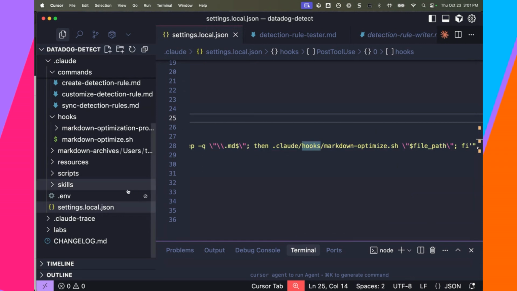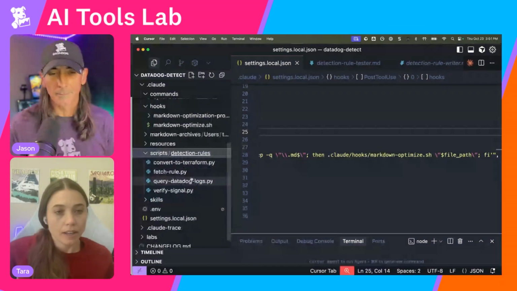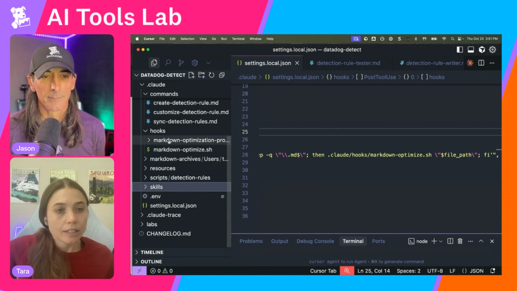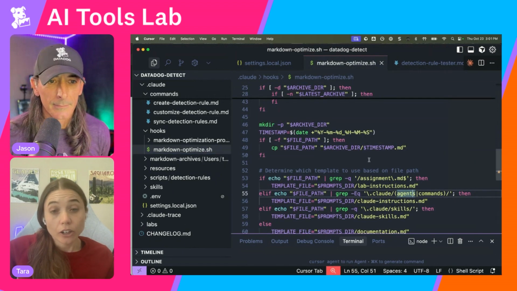And this is really powerful, because this is a shell script, but you could use a Python script, you could use all sorts of stuff. So you can imagine there's a million things you could do. But it runs this Markdown optimized script for me, the hook does.